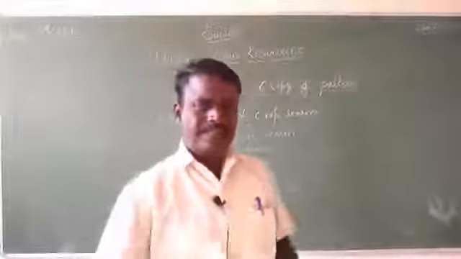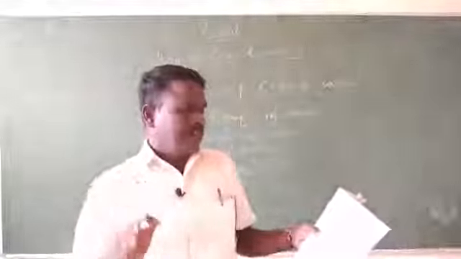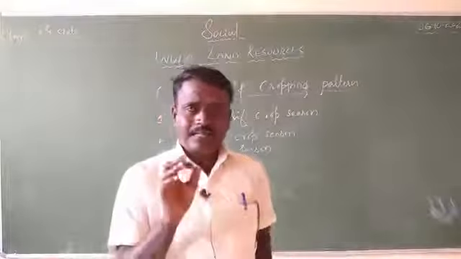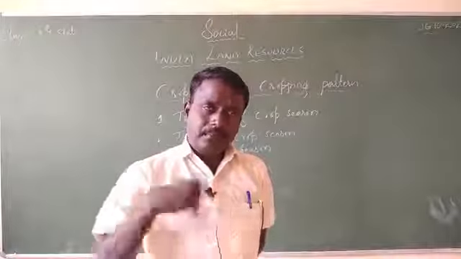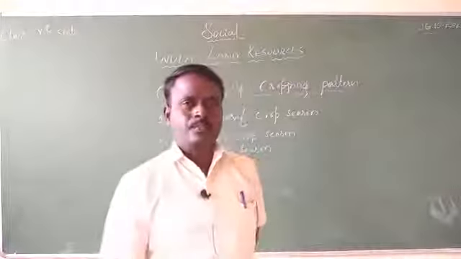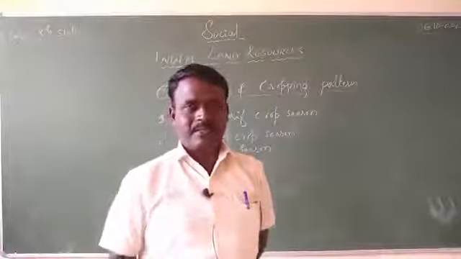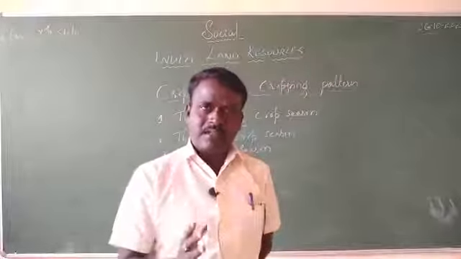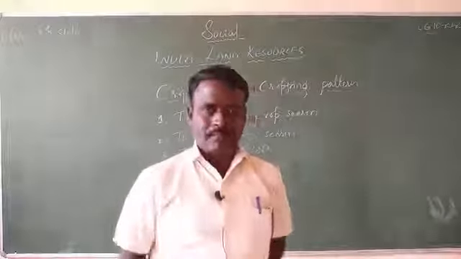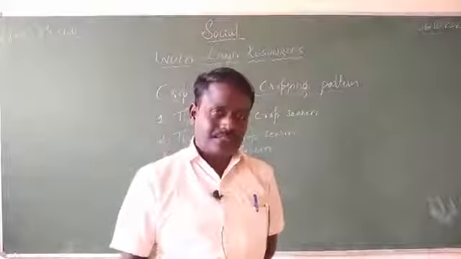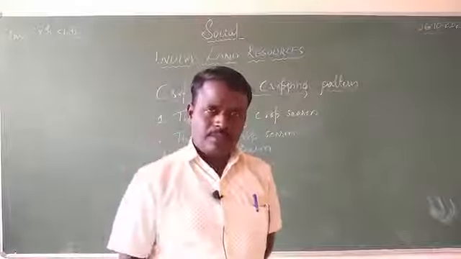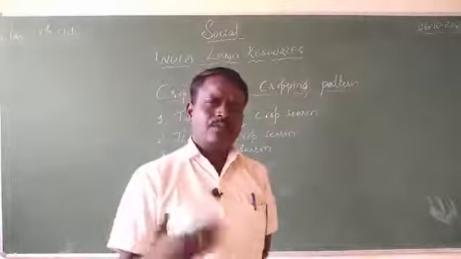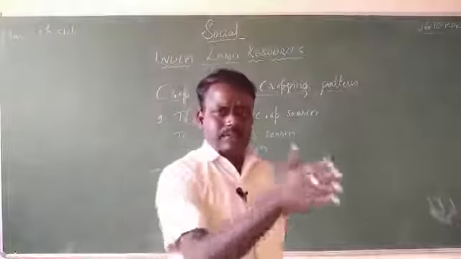Now listen carefully. Crop season means cultivation of crops based on the season. It is not possible for us to cultivate all the crops in the same season, so we divide the seasons into types.